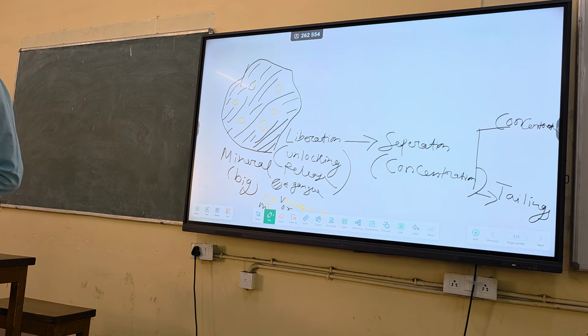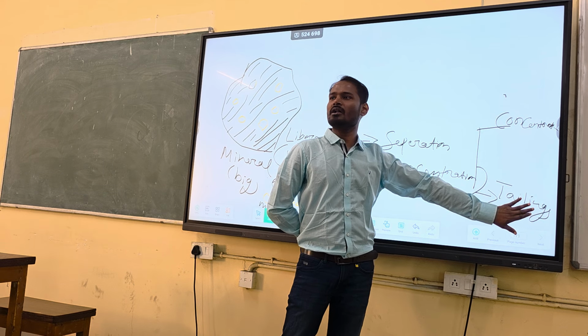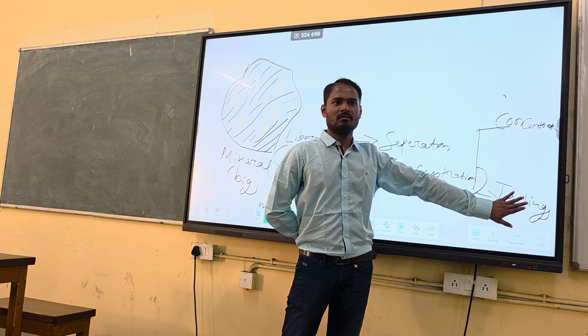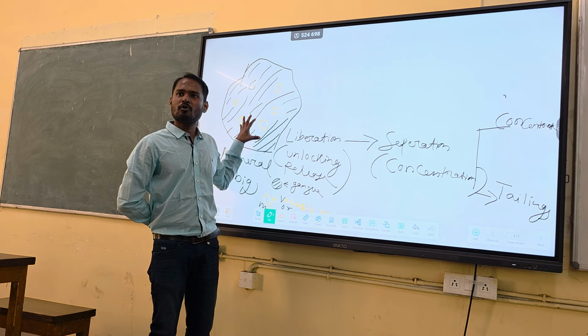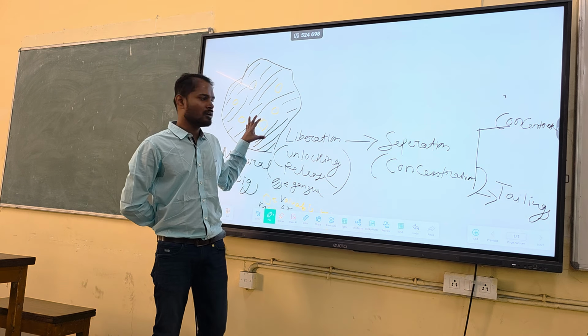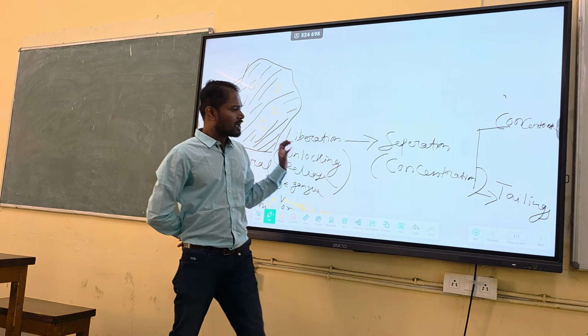Is it okay? So you start with hematite ore, you will end up with what? Hematite, and here you will have more silica, alumina. Again I am saying, you start with hematite ore. Hematite ore contains most of the gangue as silica and alumina. That will go into this tailing part. So if you check the composition of tailings, you will have aluminium and silicon, and oxygen will be there. But if you check here, you have iron and oxygen mostly, and some amount of silica and alumina will be there also. Is it okay?